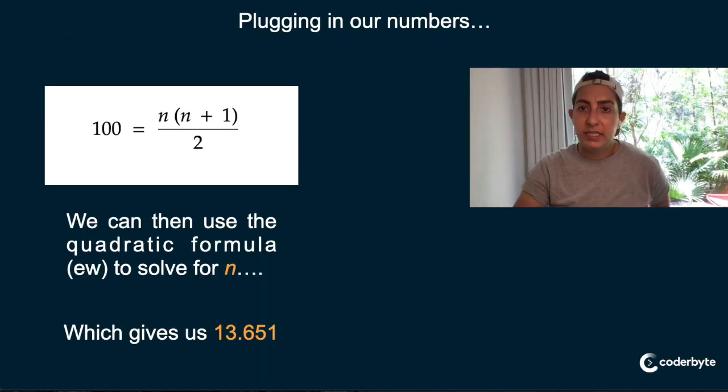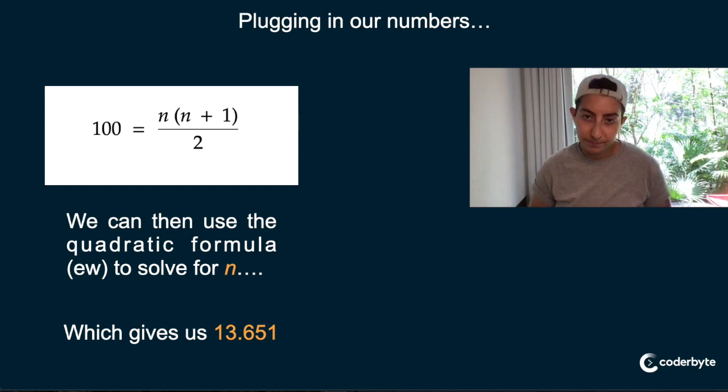Okay, so let's plug in our numbers here. We can then use the quadratic formula to solve for this. And the reason why we have to use the quadratic formula is because n distributes, we're going to have to solve for n squared, right? So, ew, I hate that. But the answer to this equation, plugging in all of our numbers, will give us 13.651.